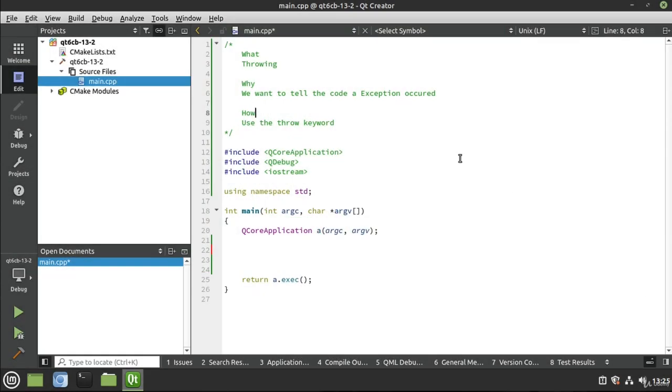So what are we talking about in this video? Throwing. Sometimes when you're angry, it's good to just throw things and let it out. But actually, that's not what we're doing. Why do we want to throw things? Well, we want to tell the code an exception occurred.